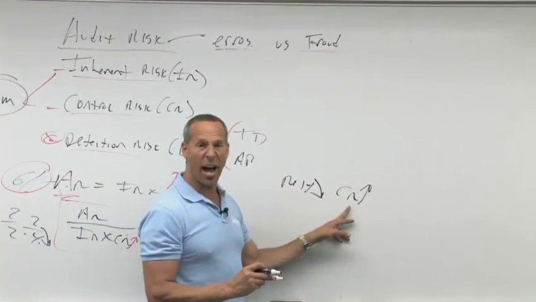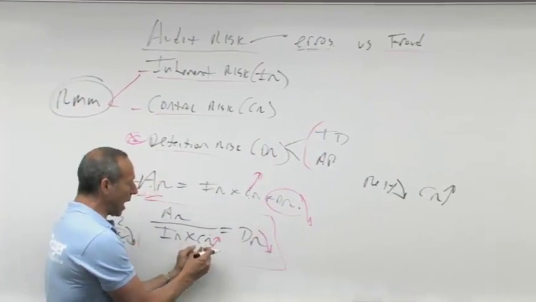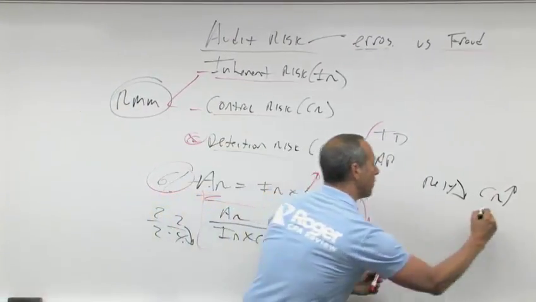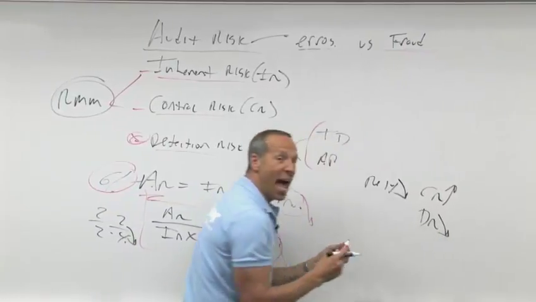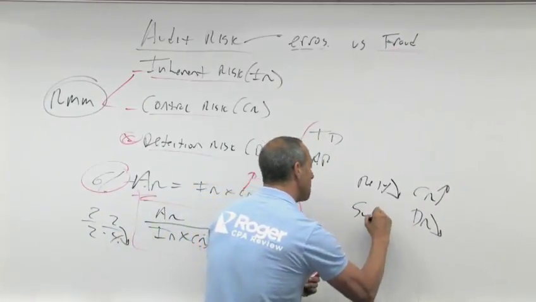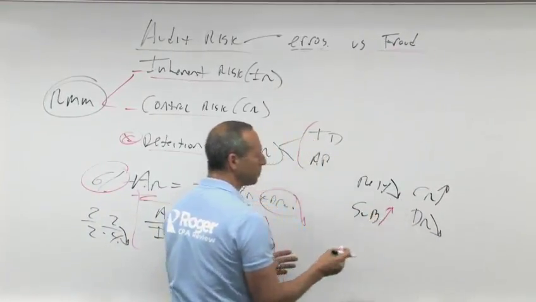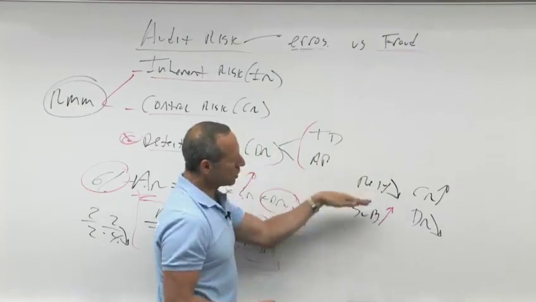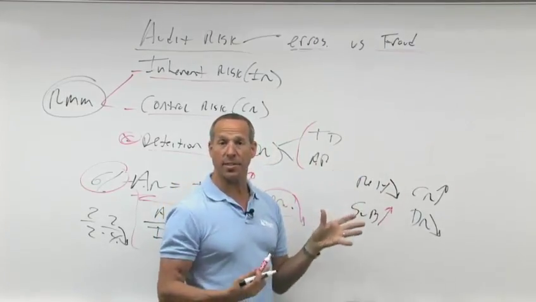That means control risk is high. Since control risk is high, I want my acceptable level of detection risk to be low. How do I get it low? By doing more substantive testing. So there is an inverse relationship between reliance and substantive testing.